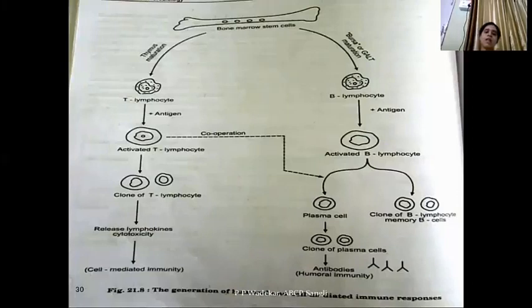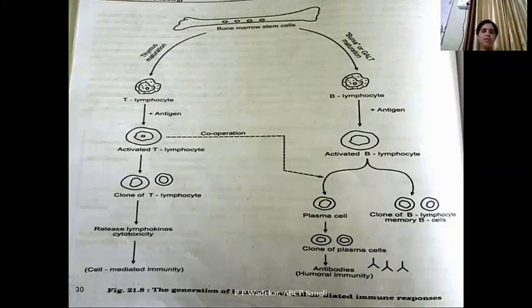Now here you will see the actual difference between cell-mediated immunity and humoral immunity. As we discussed, bone marrow is the site of synthesis of lymphocytes. The cells which go through thymus are T lymphocytes, and those which go through bursa are B lymphocytes. Now when a T lymphocyte is exposed to some antigen, what will happen? It will first get activated. On activation, it will produce clones, that is, it will increase the number of T lymphocytes. These together will release lymphokines, which are responsible for cytotoxic effect, that is cell death. So this is known as cell-mediated immunity.